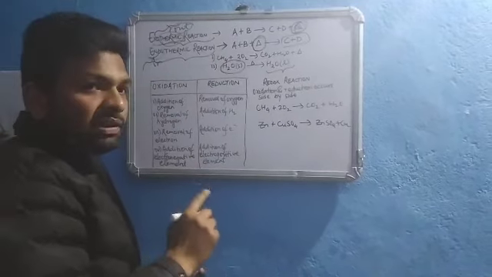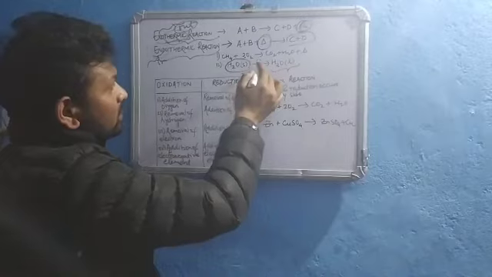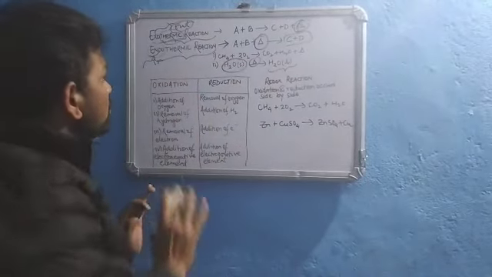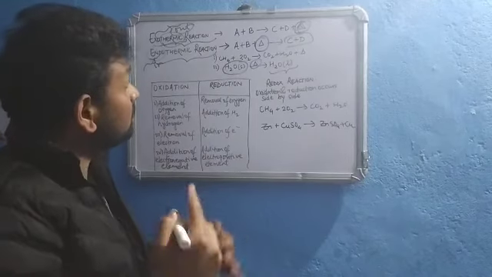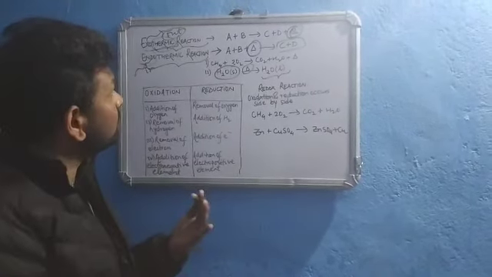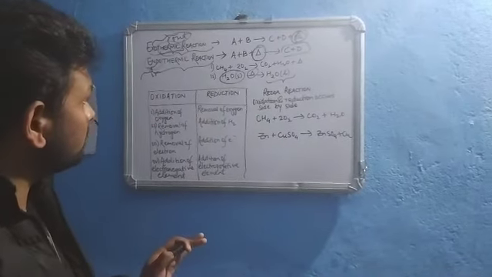So ice is being converted to water by absorption of heat, and those types of reactions where heat is absorbed are called endothermic reactions. It's very simple. The type of reaction where heat is liberated is called exothermic. The type of reaction in which heat is absorbed is called endothermic. So till here it is fine, hopefully.